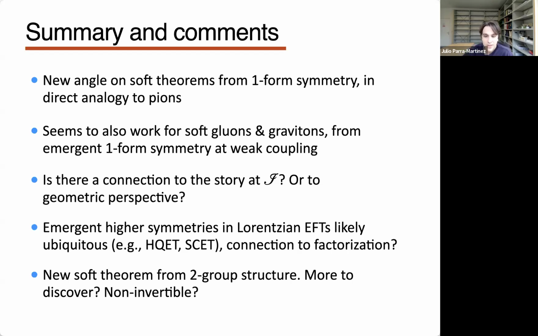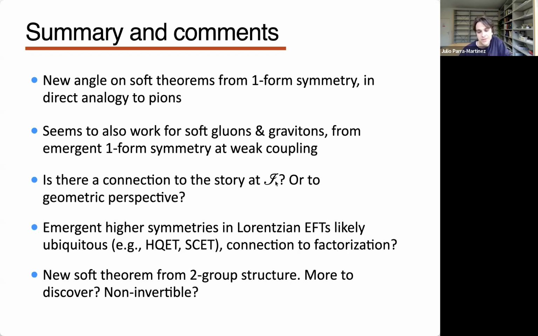Okay, so let me comment that it seems to also work for gluons and gravitons. I didn't explain this, but there's the idea that soft gluons, say for instance you have an infrared free gauge theory, you can think of the soft gluons as the emergent Gaussian bosons from a bunch of emergent one-form symmetries at the free point. Okay, and similarly for gravitons, and then one can derive the soft gluon and soft graviton theorem from a similar perspective. Okay, for gluons, this is only valid perturbatively, but that makes sense because soft gluon amplitudes only make sense perturbatively. So this is the idea that this symmetry is only emergent at weak coupling.